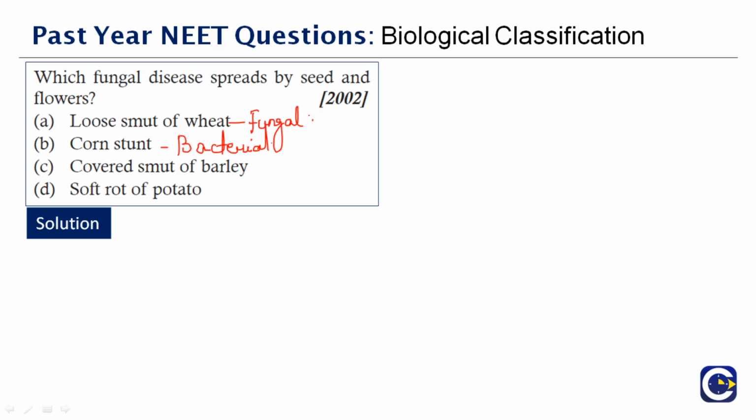Now covered smut of barley. So what causes that? That is once again a fungal disease. Soft rot in potato is also a fungal disease, but covered smut of barley and soft rot of potato do not spread by seeds or flowers. The correct answer is loose smut of wheat. Ustilago causes the loose smut of wheat. As a result, the grain and the flour get converted into a powdered mass.